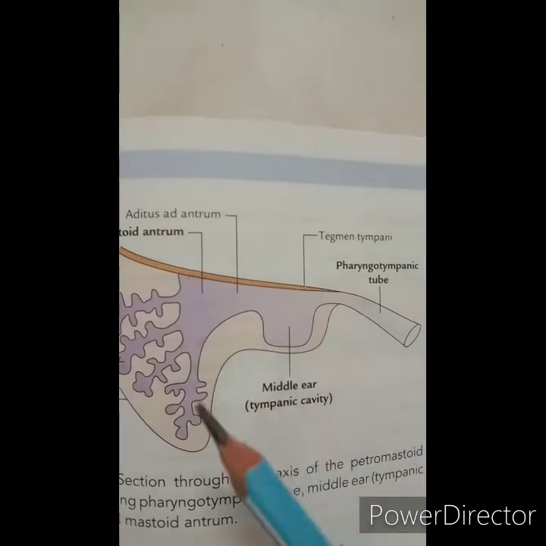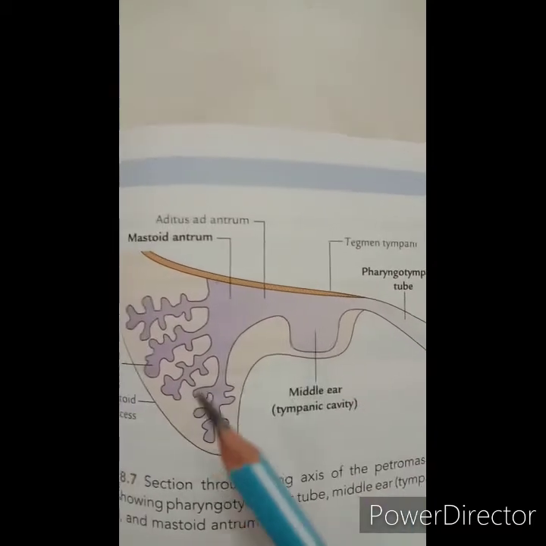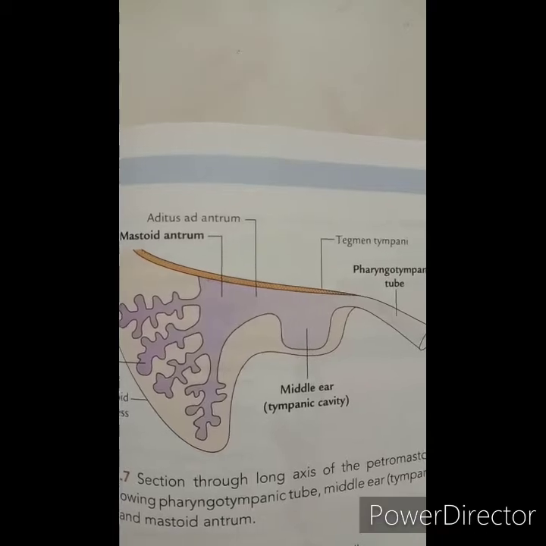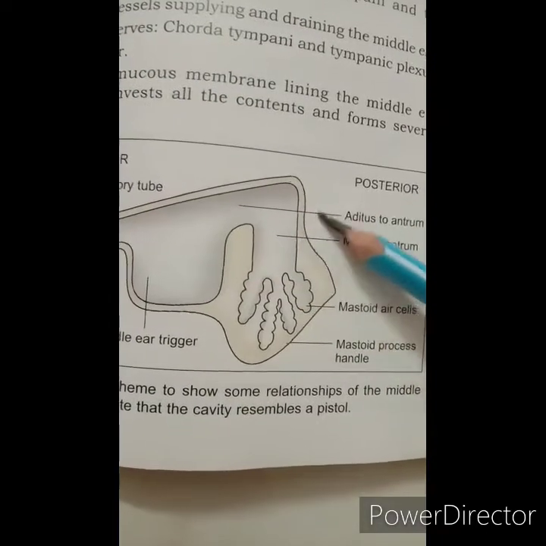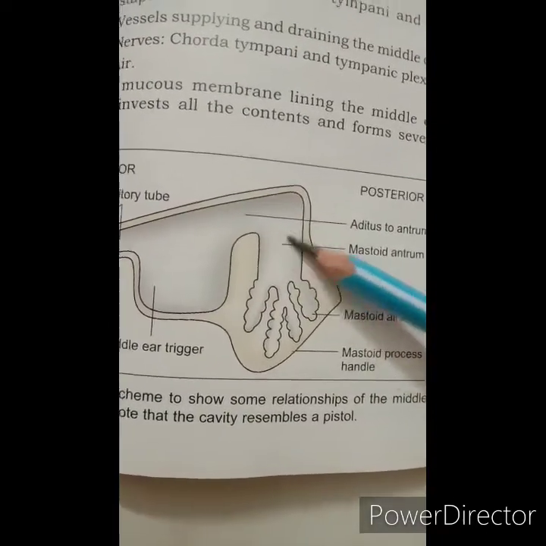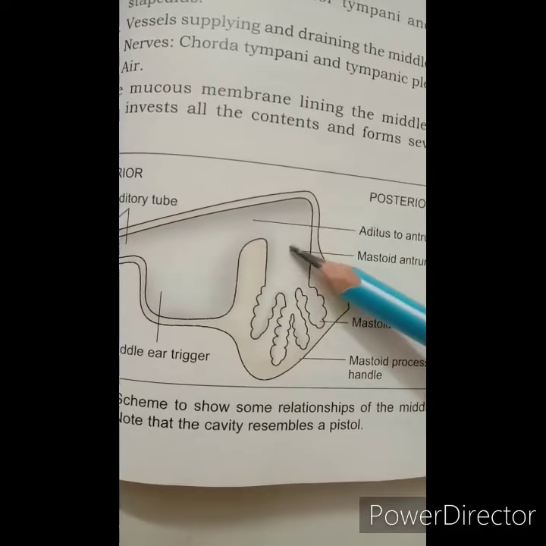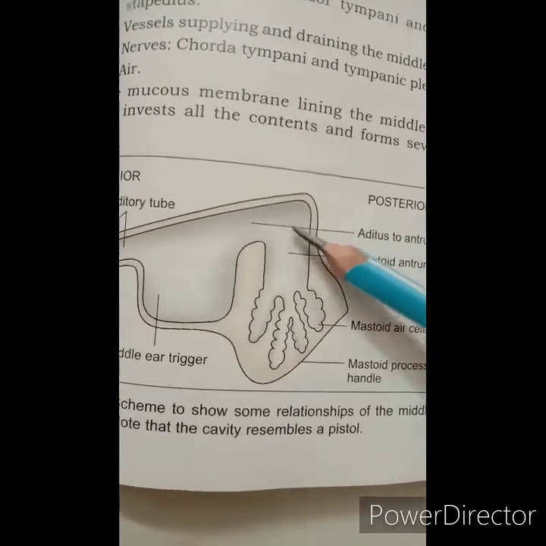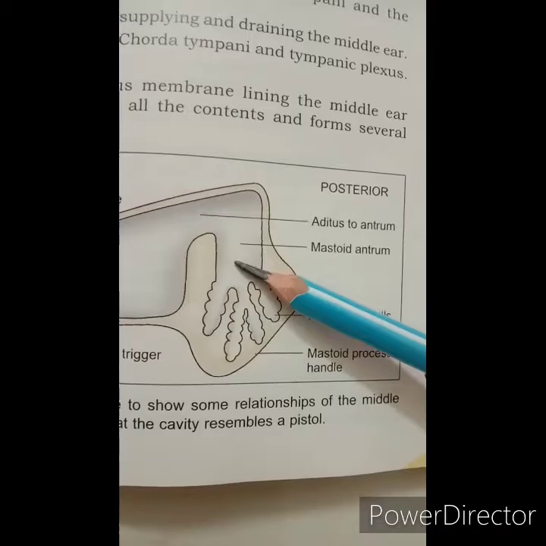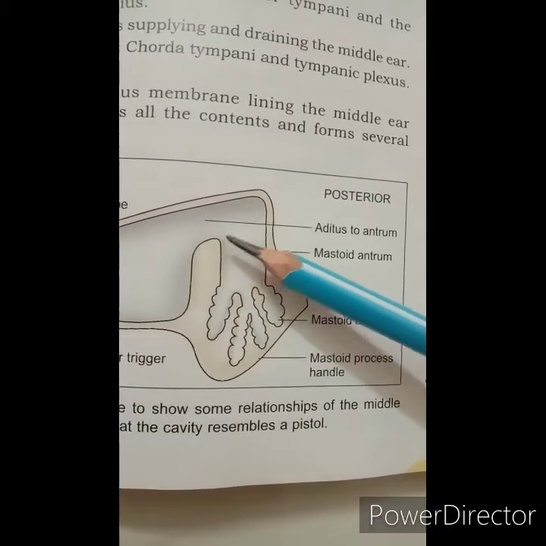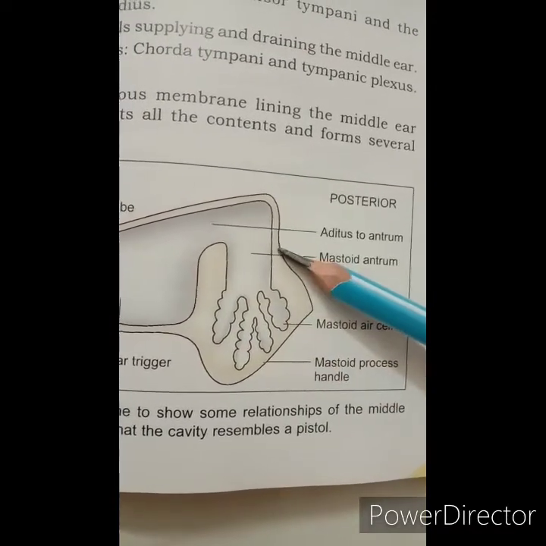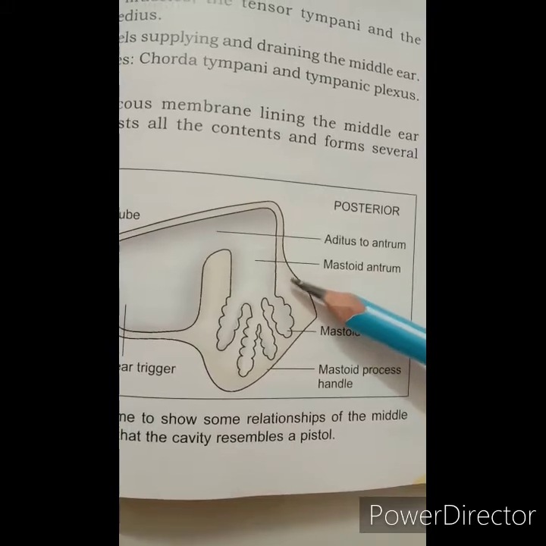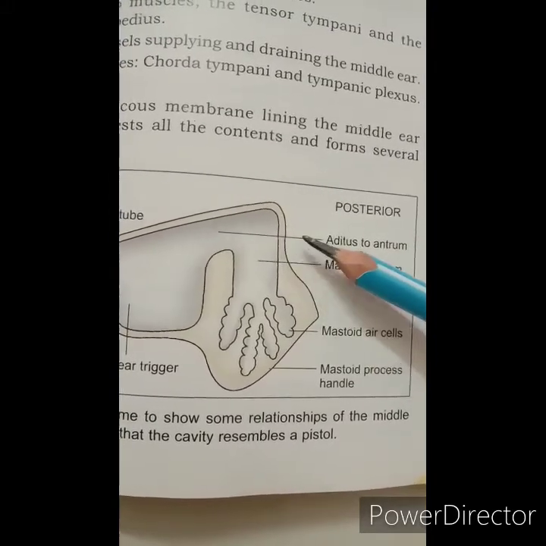Then the arterial supply of the middle ear. So the mastoid antrum, so this one. It is the large air-containing space in the upper part of the mastoid process. It communicates anteriorly with the tympanic cavity through the aditus ad antrum.